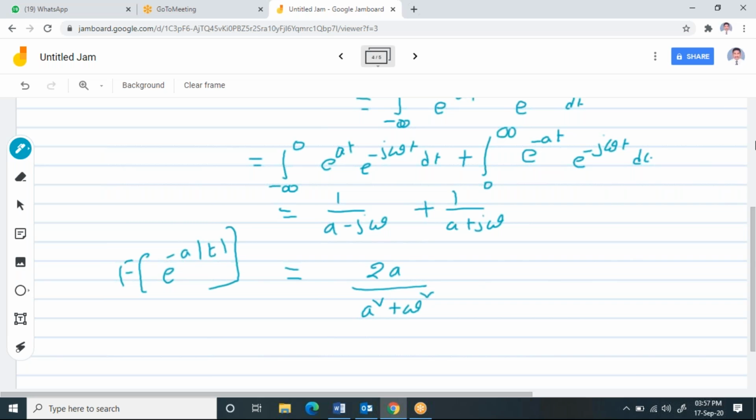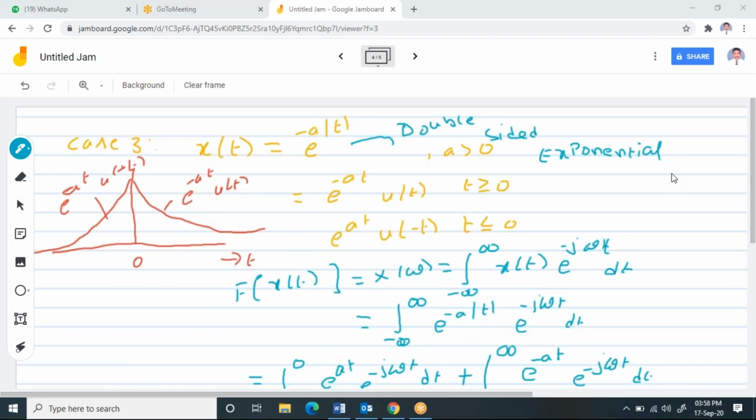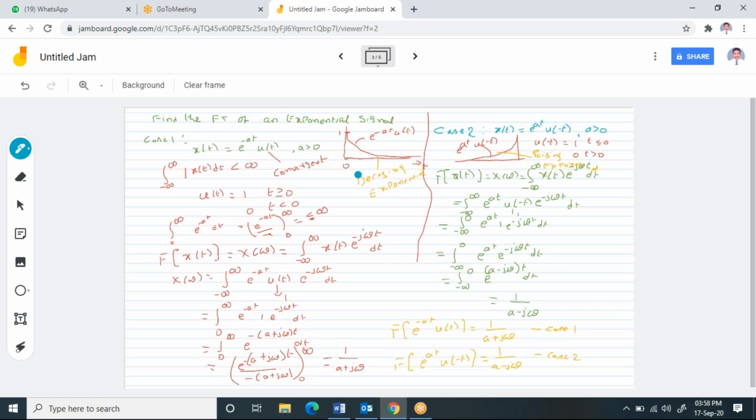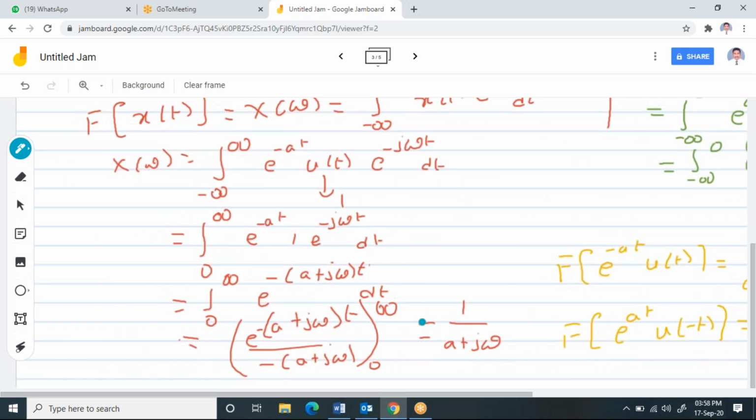Please try to understand how I solved this. Is it clear to all of you? Please post it in the chat box. In the case of exponential, we have three cases. Case one is the decaying exponential, e power minus at into u of t, whose Fourier transform is 1 by a plus j omega.